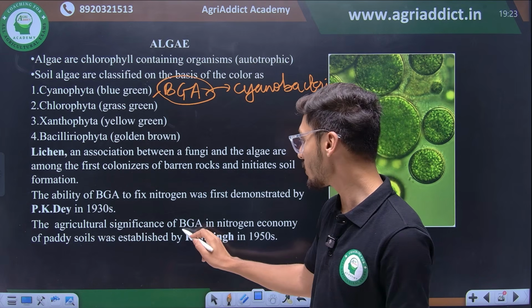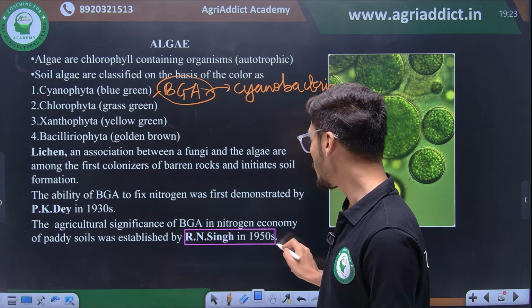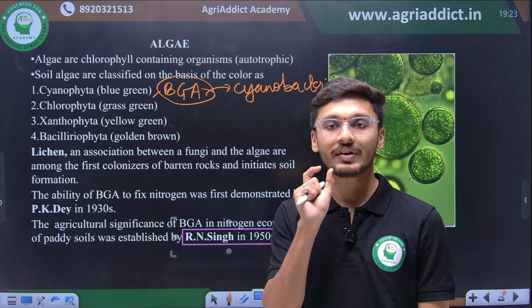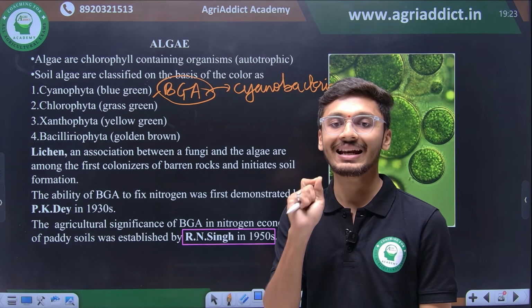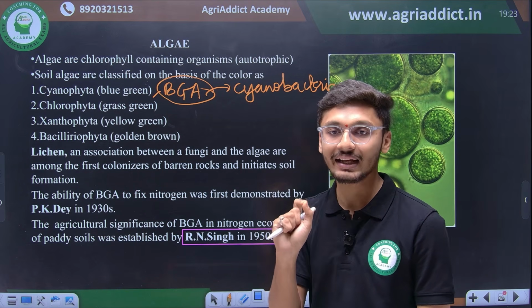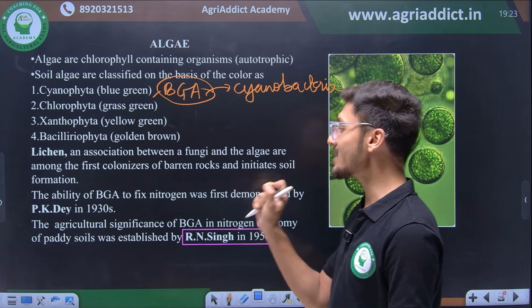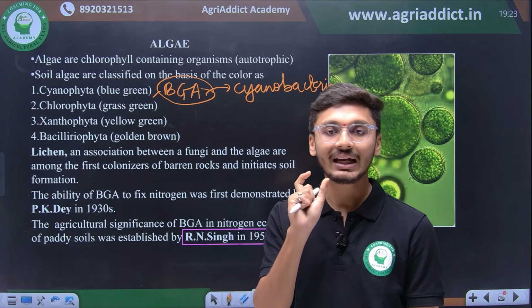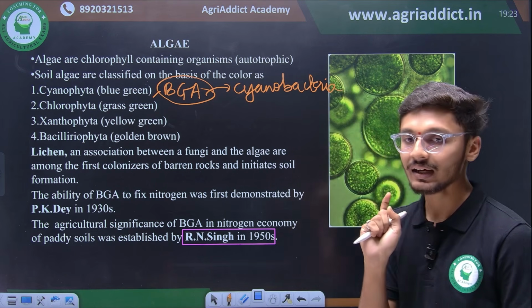If someone asks about RN Singh, it was in relation to paddy soils. BGA's nitrogen fixing capacity in paddy soils was analyzed by RN Singh. Do not get confused. BGA's ability to fix nitrogen was given by PK Dey.